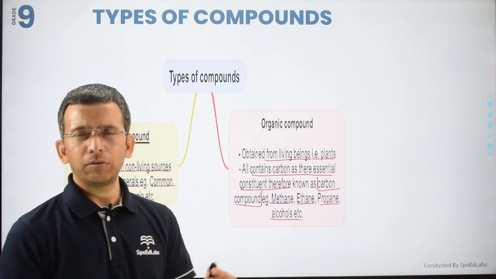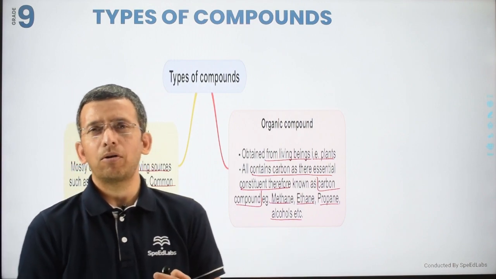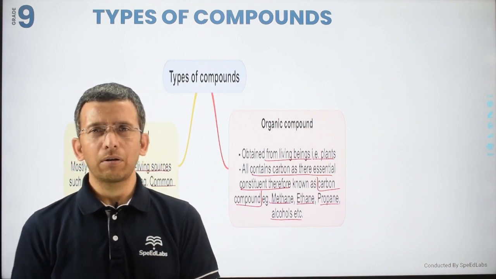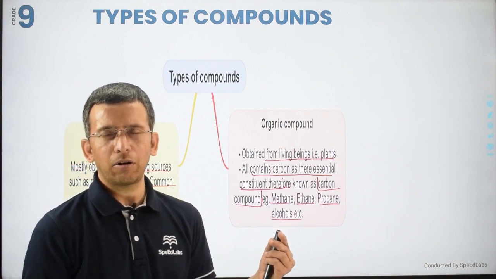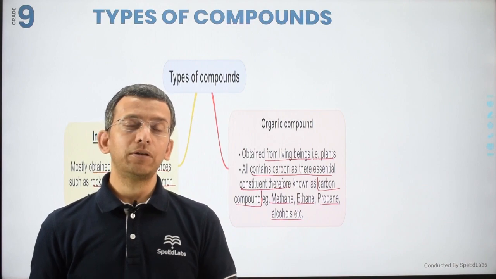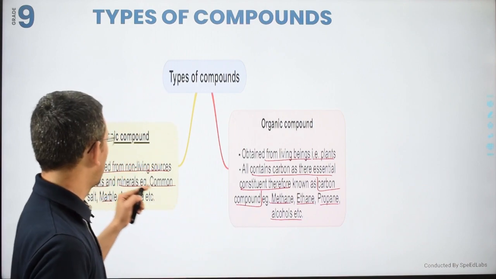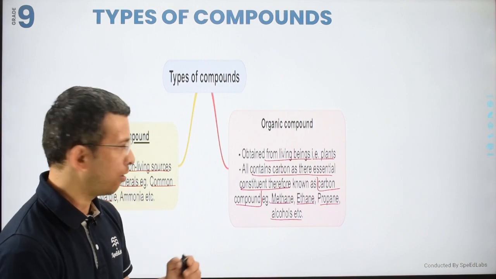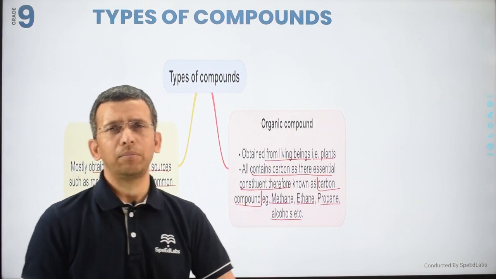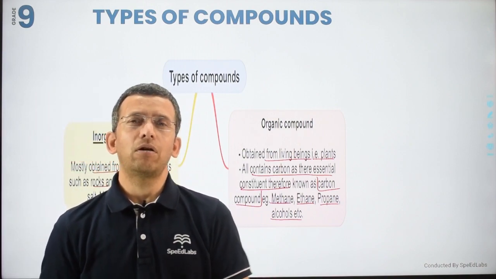So what we have seen here is the compound and the classification of compounds also. Classification of compounds, two types, organic and inorganic compounds. Inorganic compounds are generally obtained from non-living sources, and organic compounds are obtained from living beings. So we have seen the classification of compounds.